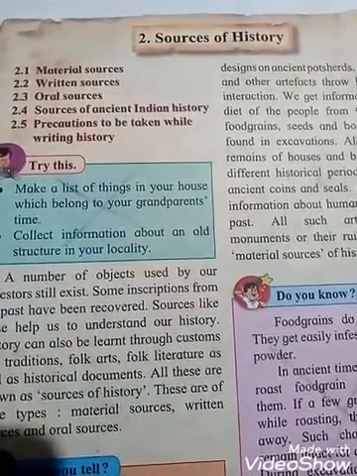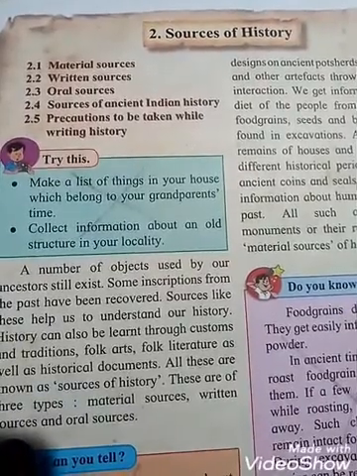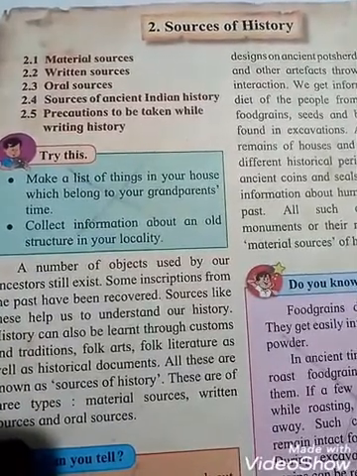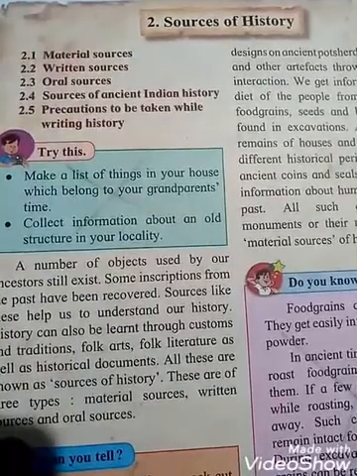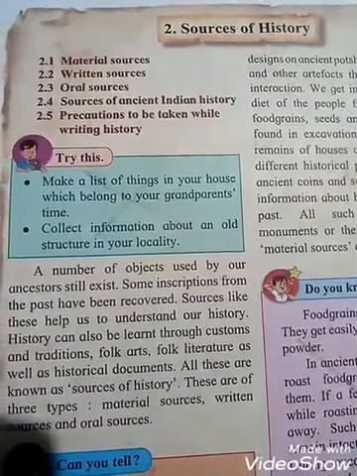Friends, today I am going to explain to you history chapter 2, sources of history. See, students, you know that history is divided into three parts: ancient history, medieval history, and modern history. This year you are going to learn about ancient history. So, let us learn about that.